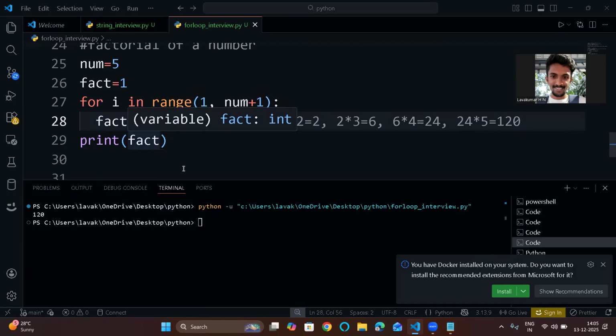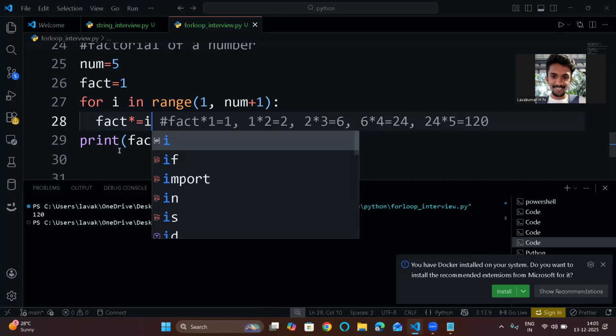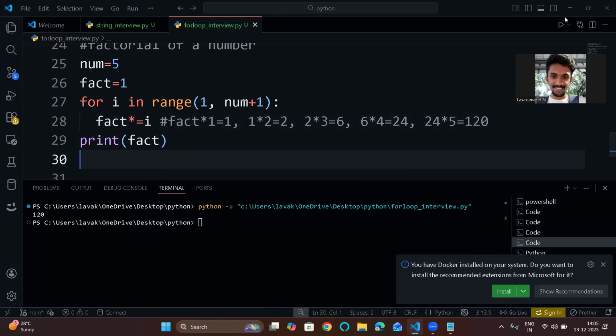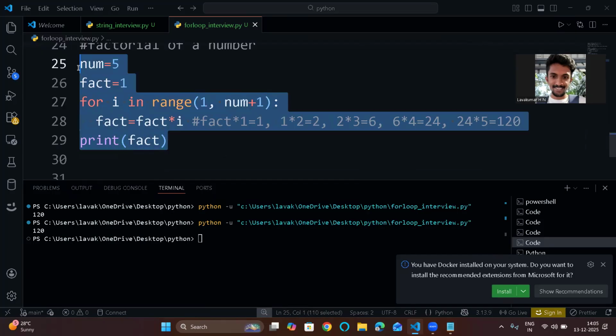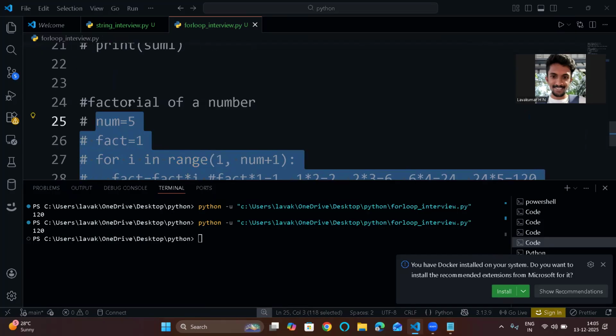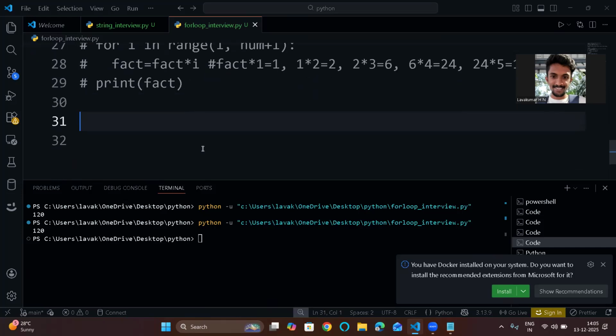Instead of writing fact star i, you can use fact star equal to i. That is also fine. So this is one simple way, but as a beginner, follow the previous one, whatever I said. For now, it is good. So this is how the iterations work in the factorial of a number. Most probably you can get this question. You might not get the previous question, but these questions definitely will be asked in the interviews.